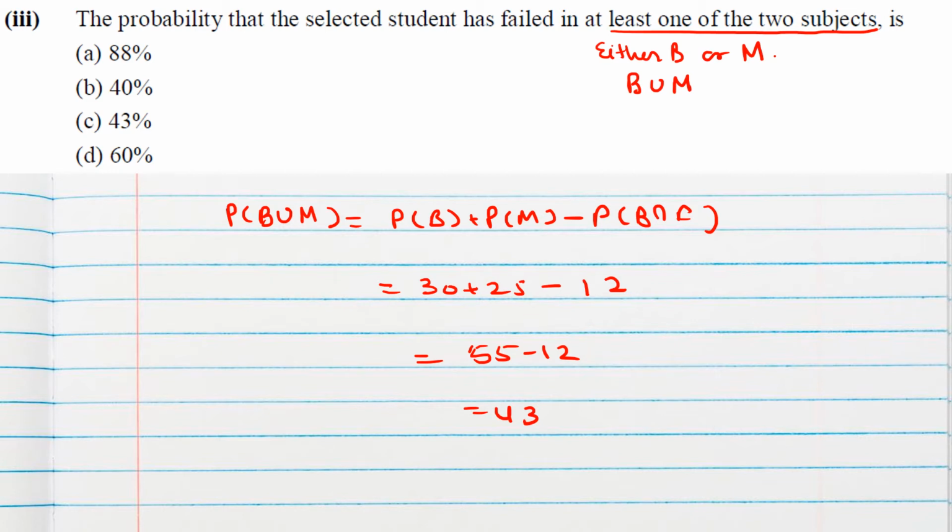I am writing in percentage form because options are given in percentage only. So the final answer is 43%.